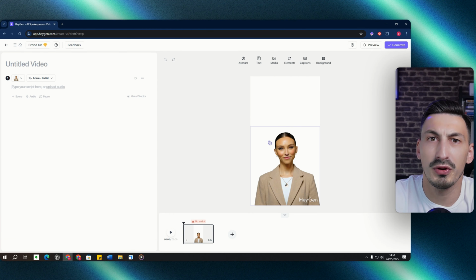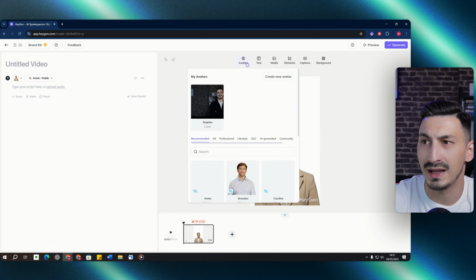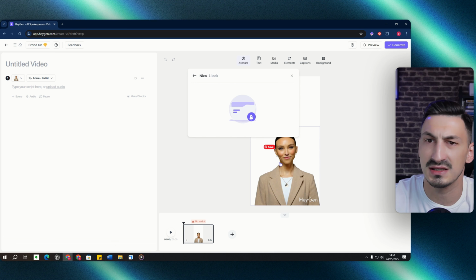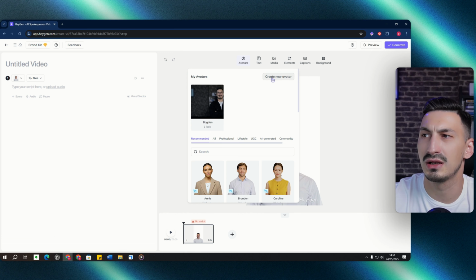You can choose from pre-made avatars, which is the fastest way, and to do that you just go here at the top and click avatars, and you can select any of the pre-made avatars here as an example. The next thing, you can create your own avatar, and to do that click create new avatar.